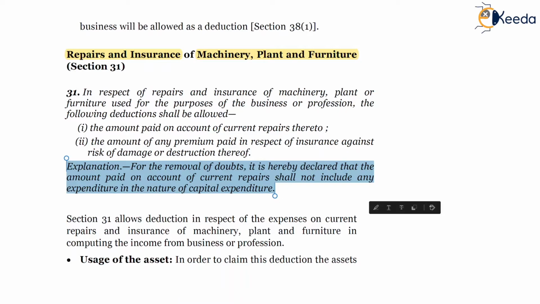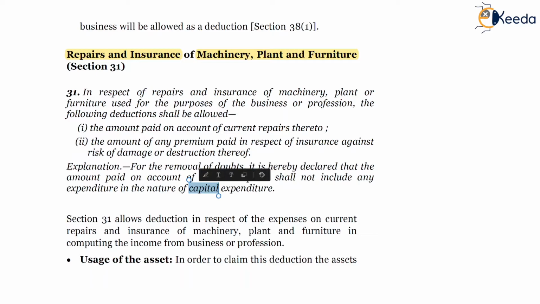So almost on similar lines with section 30, wherein capital expenditure related to the repairs won't be allowed. So again, used for the purpose of business, following expenses shall be allowed: current repairs related to machinery, plant and furniture, and premium paid on insurance against the risk of damage or destruction of the property. Property is machinery, plant and furniture.